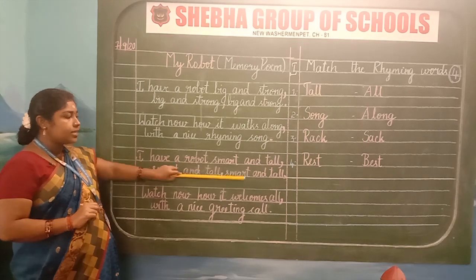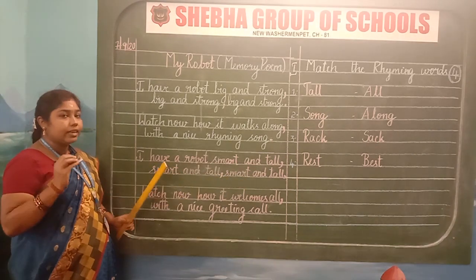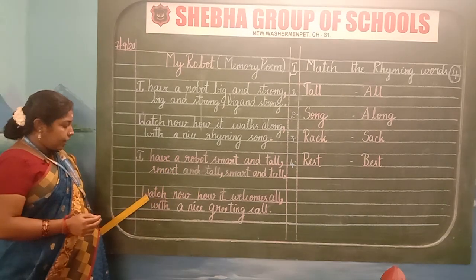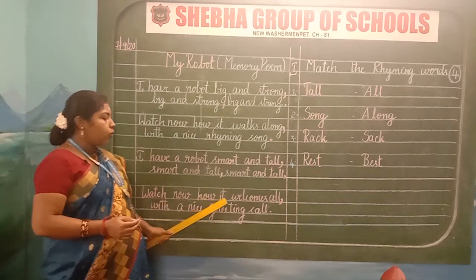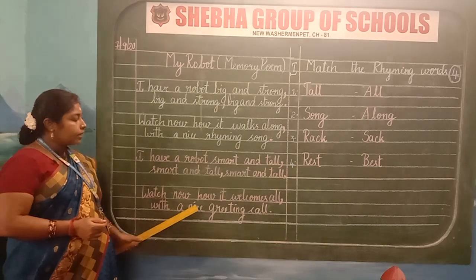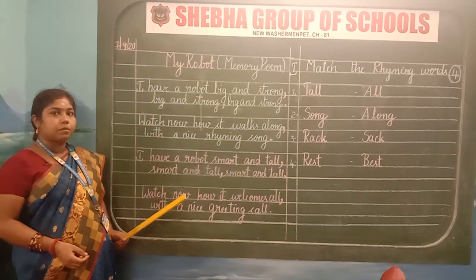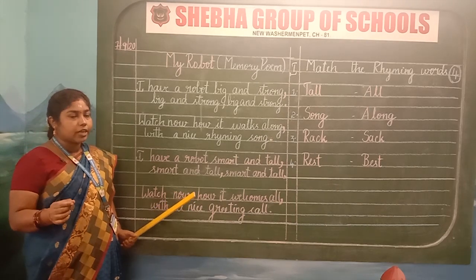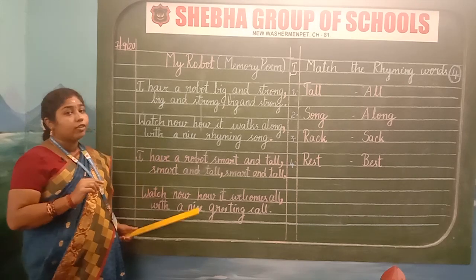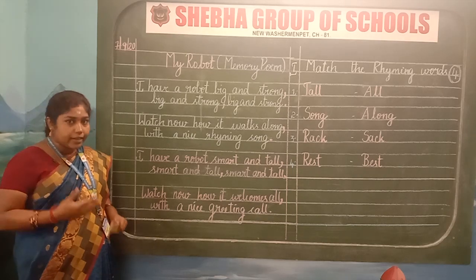After writing this, again leave one line for your neat handwriting. Leave finger gap and write. Start the letter with a capital letter. Watch now how it welcomes all, comma, with a nice greeting call, full stop. Use only the blue stick pen, children, so that your fingers won't get harmed and your handwriting will look very neat using a stick pen. Now I am going to explain this poem.